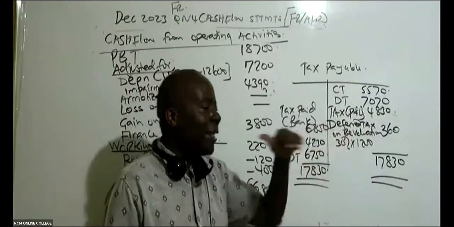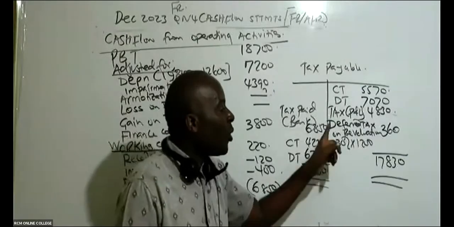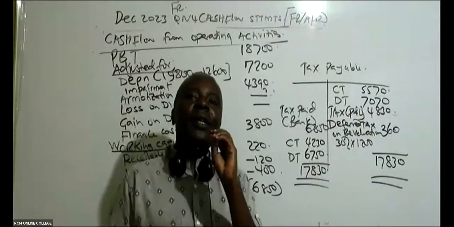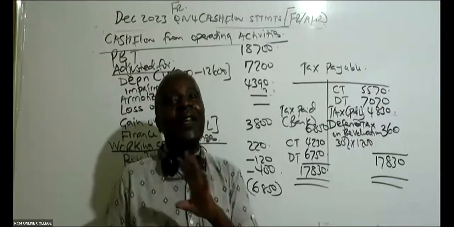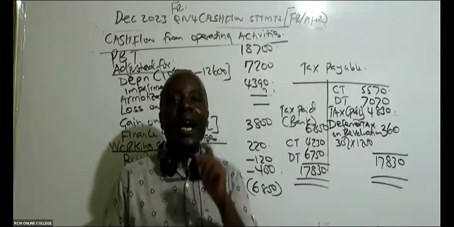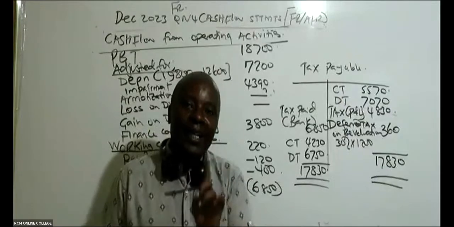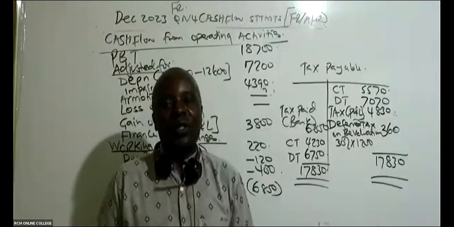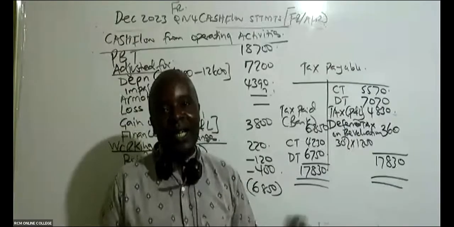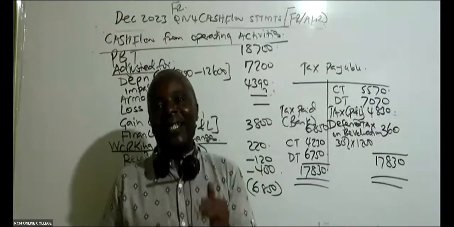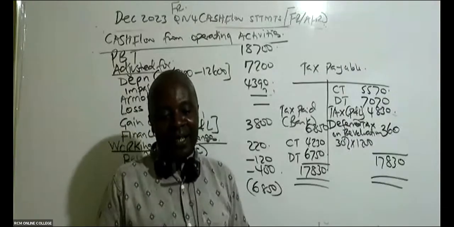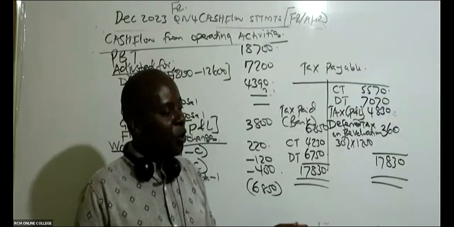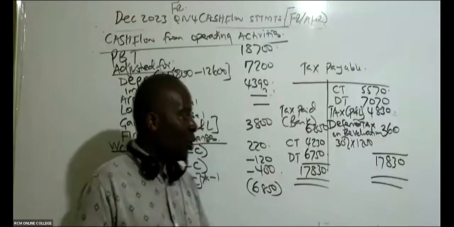And number two, like 80% of the students will not remember the impact of revaluation on the deferred tax. Very few students are able to remember IAS 12 Income Taxes. The problem with CASNEB students is they don't invest in knowing standards.